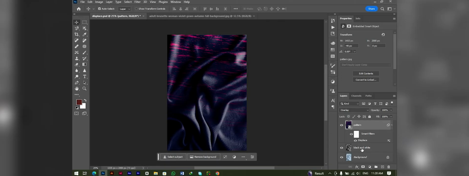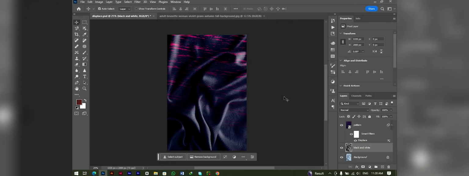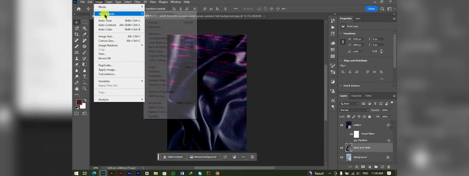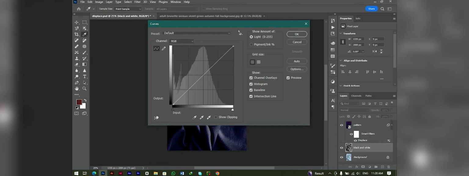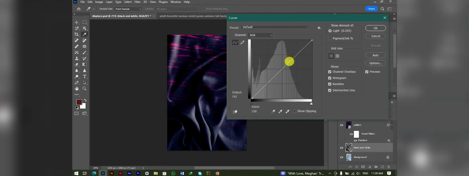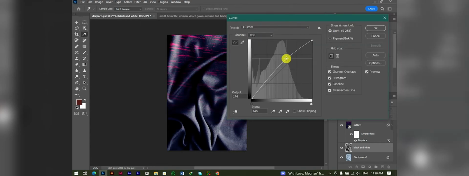And if you want to increase or decrease the contrast, select the black and white layer, go to Image, Adjustments, and Curves. You can always change these contrasts, increasing or decreasing them.